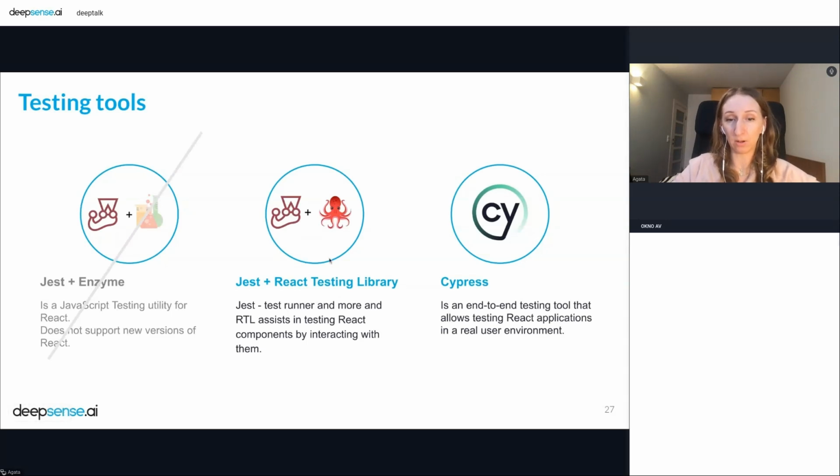Okay, so we will be talking about these two testing tools. We also have the Cypress tool. This is a good tool for doing end-to-end testing in a real user environment. We can discuss it right now.